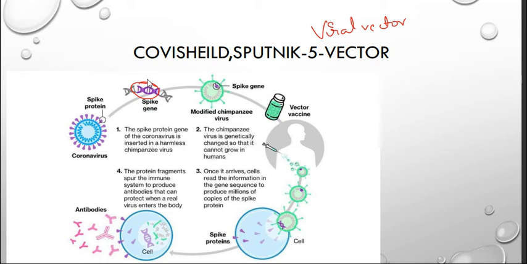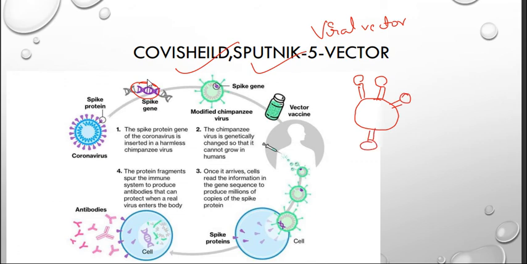Remember that. Next, what have AstraZeneca Oxford and Sputnik Russia done? First, they took a virus which is present in chimpanzees, which produces a cold in chimpanzees but is not fatal to humans. They have taken this chimpanzee virus and engineered it with the spike protein.